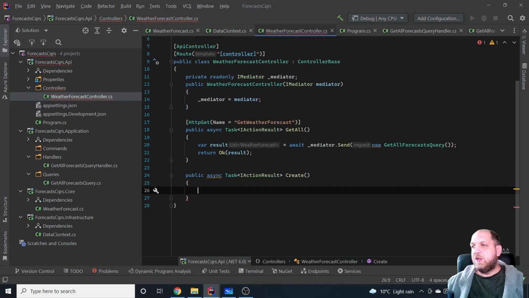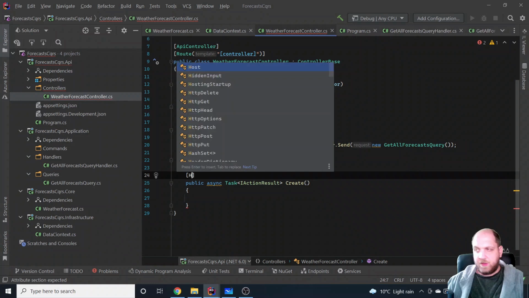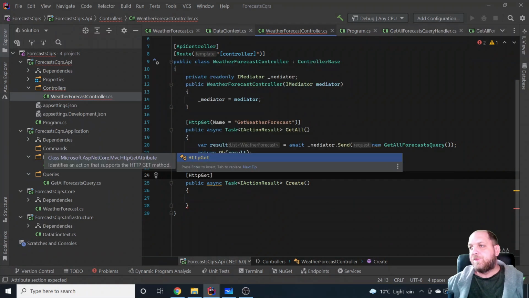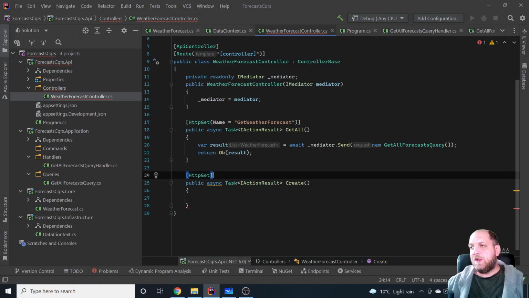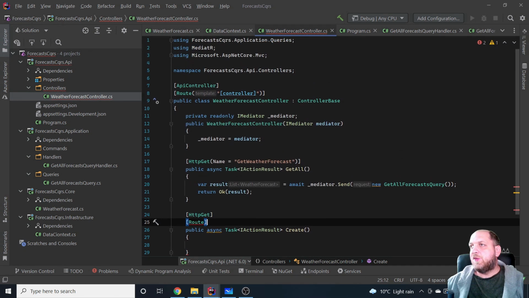Okay, now we need, of course, some attributes here. First of all, we will need this HttpGet. Know that this is an HttpGet, and we'll also need a route. And I guess the route is controller at the top.